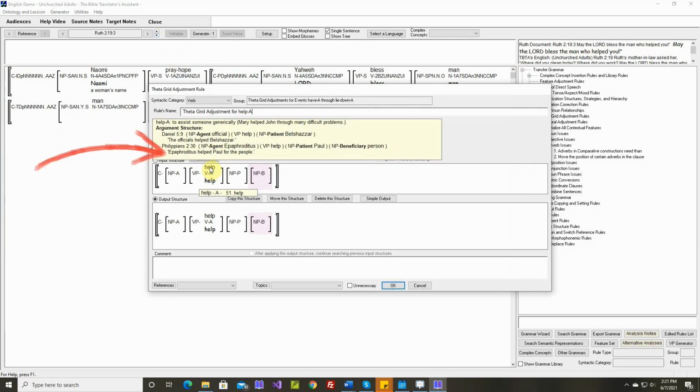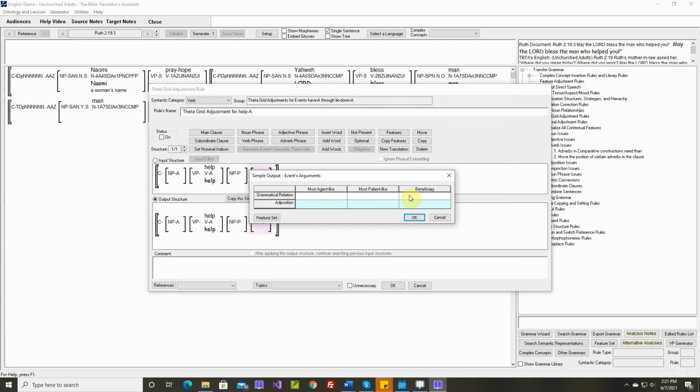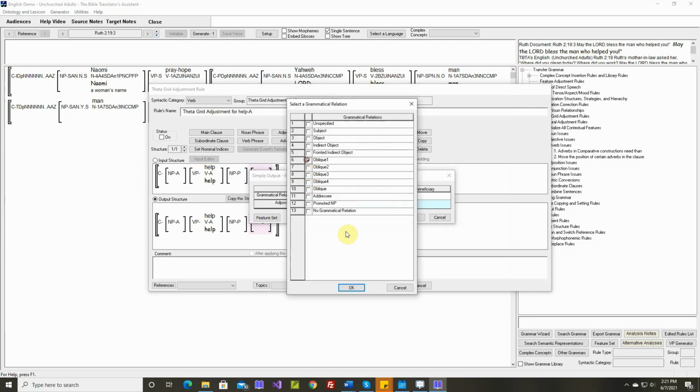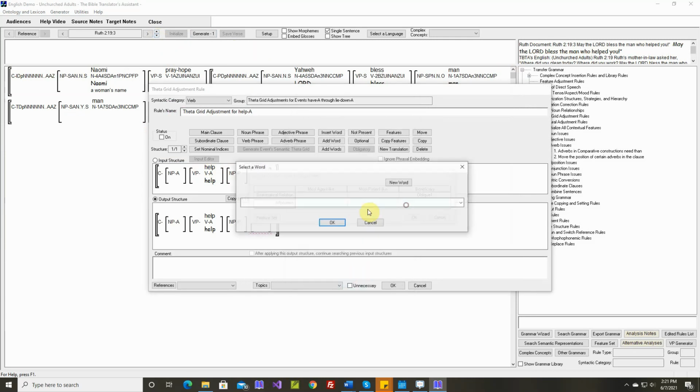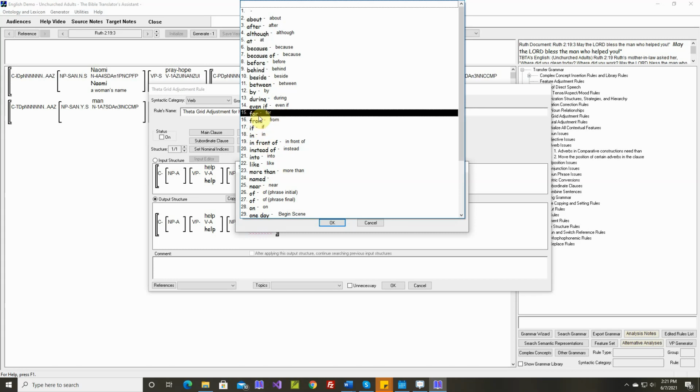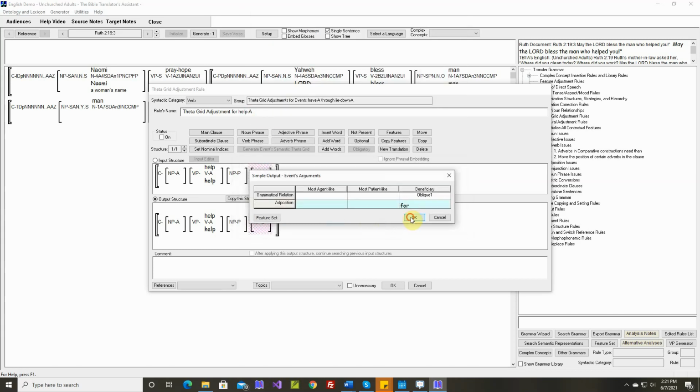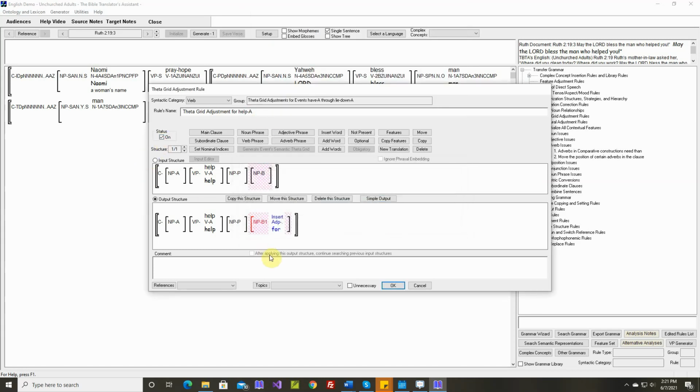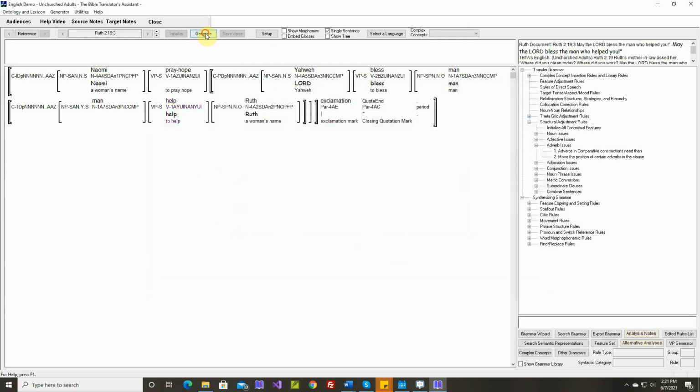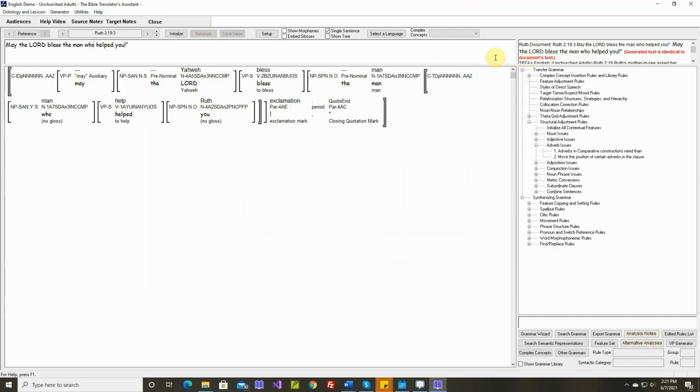Epaphroditus helped Paul for the people. Generated text is identical.